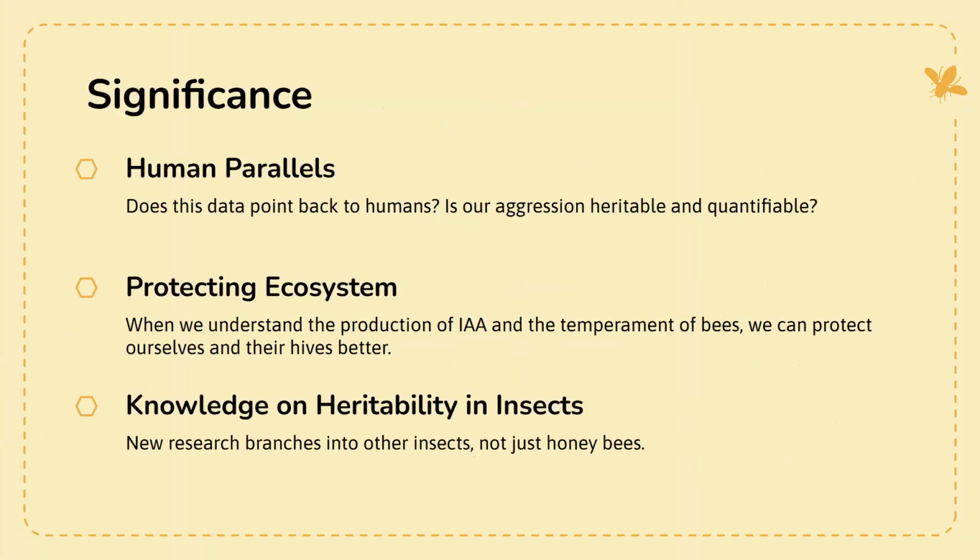The significance here is human parallels. Can this data point back to us? Do we also have something like IAA that is more likely to raise our aggression? We can research that based on bees. And protecting our ecosystem: when we know the temperament of the bees, we can protect ourselves better, and we can protect those hives and understand them more.